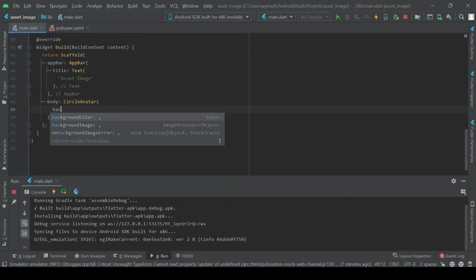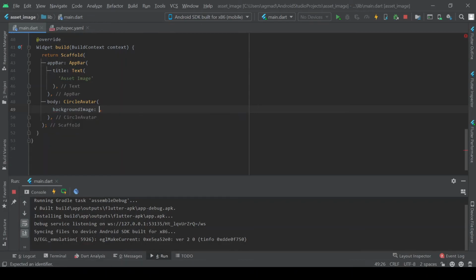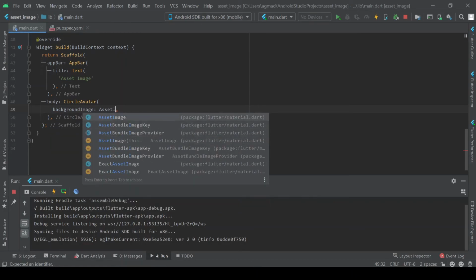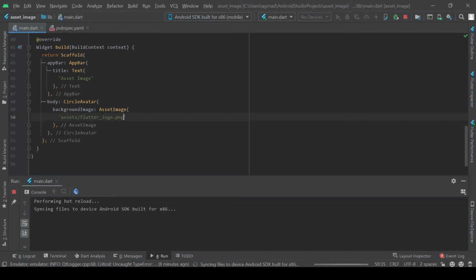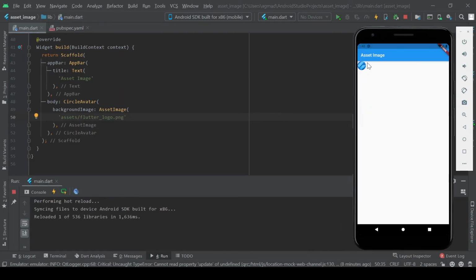We're going to set the background image as the image provider AssetImage. The path for the image is assets/flutter logo.png, and if we hot reload, you'll see now that we have a small circle avatar in the very top corner of our screen.